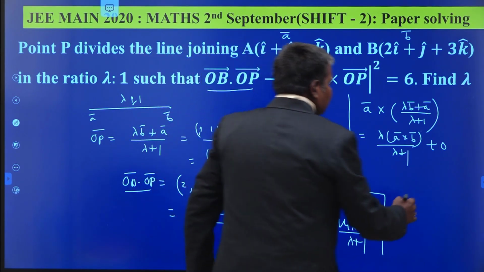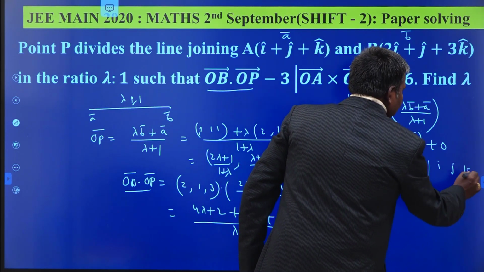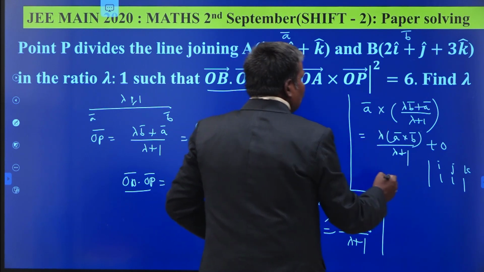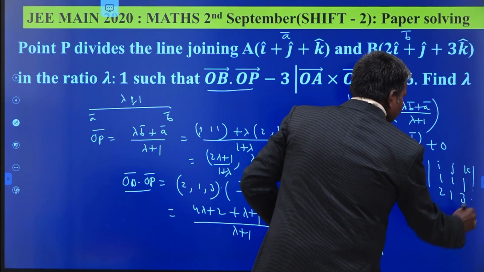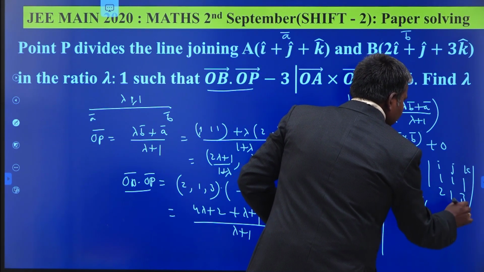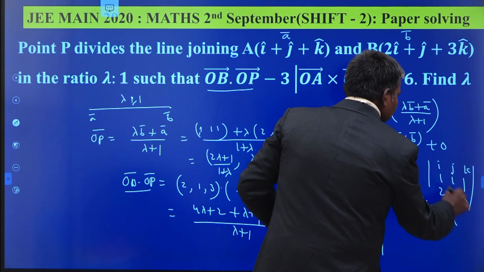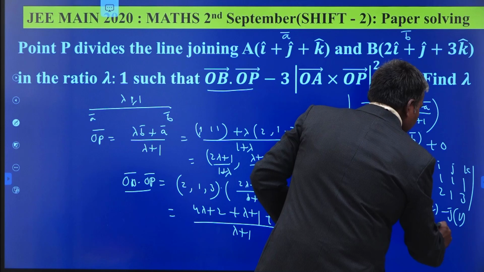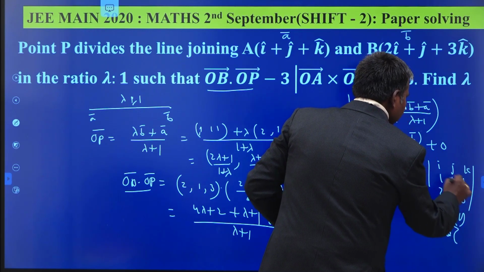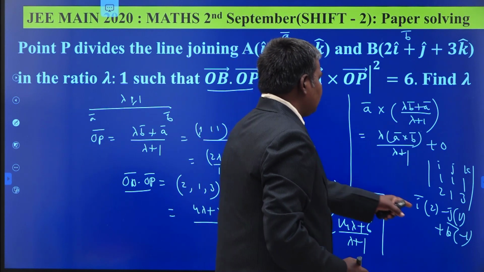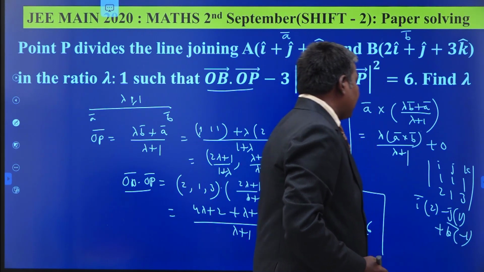What is A bar cross B bar? I, J, K. A bar is 1 1 1, B bar is 2 1 3. I bar into (3 minus 1) 2, minus J bar into (3 minus 2) 1, plus K bar into (1 minus 2) minus 1. 2 I bar plus 1 J bar minus K bar.